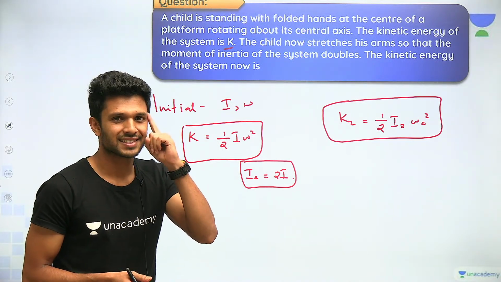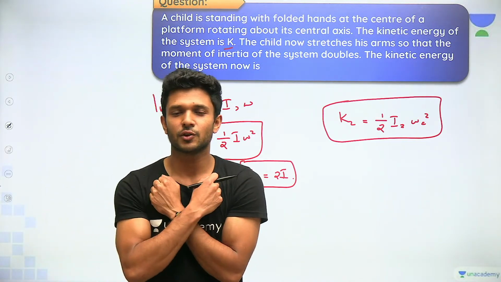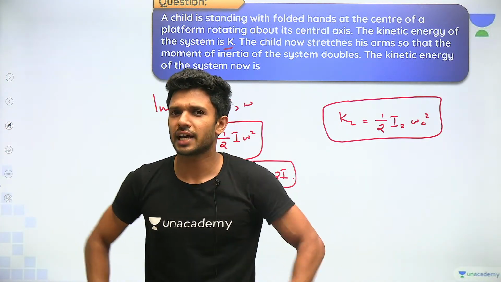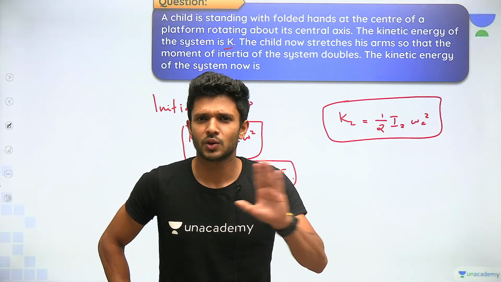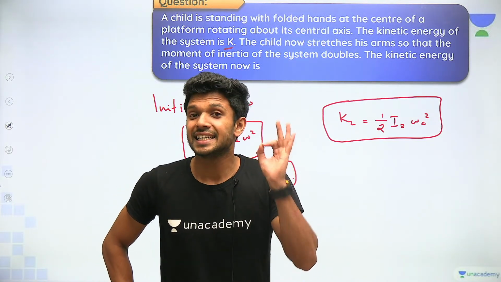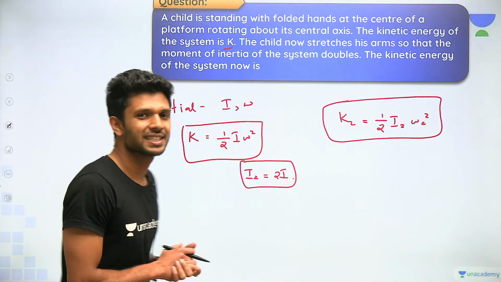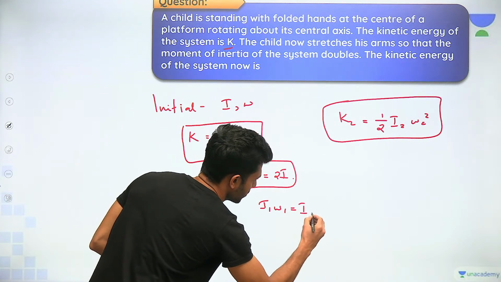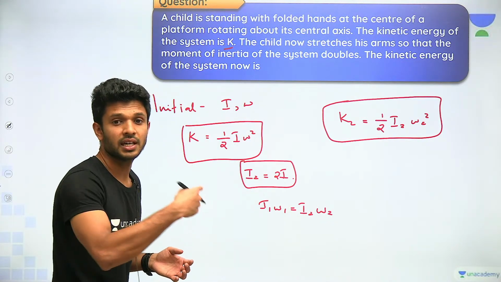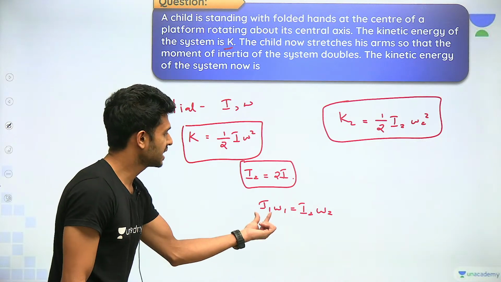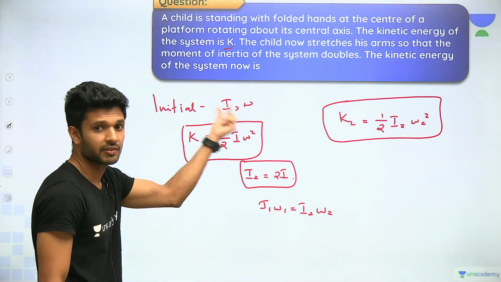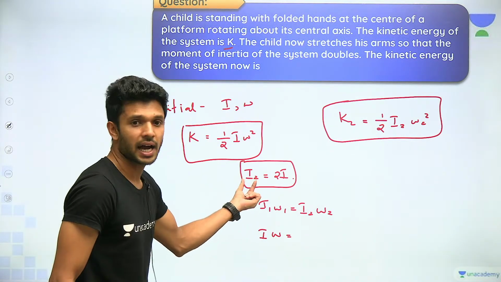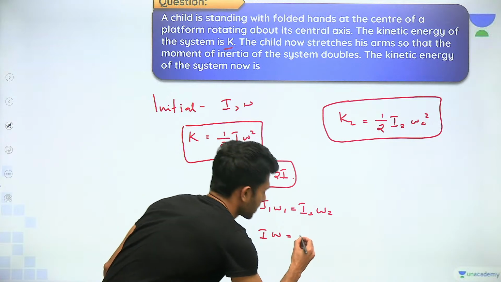सोच ले. When he is folding or whenever he is stretching his hand, is there any external torque acting on the body? बिल्कुल नहीं, कुछ नहीं, है ना? Which means the angular momentum of the system is conserved. So I can write I1 omega 1 is equal to I2 omega 2. Any problem in doing this? नहीं है ना? Start substituting. What is I1 and omega 1? We have taken it as I omega is equal to I2. How much is it? 2 times I. बस हो गया.